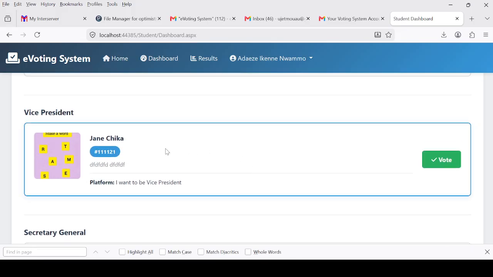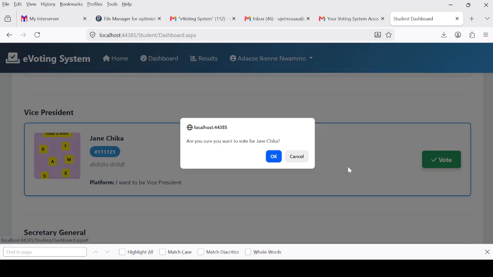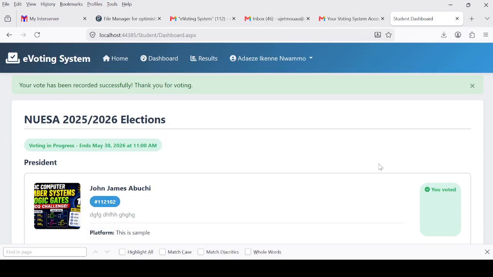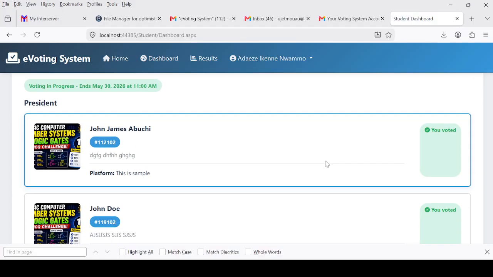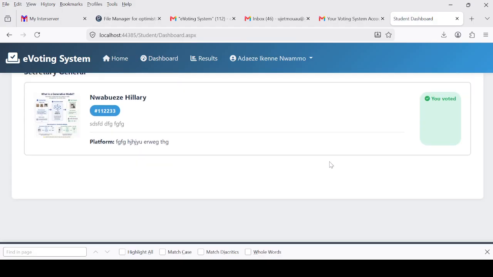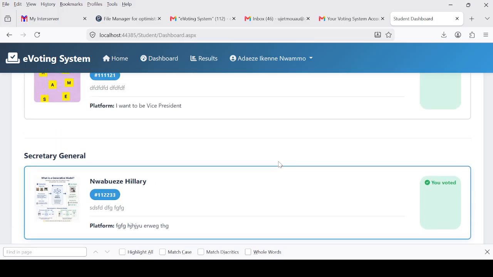This person is the only person contesting, Jane Chika, as the vice president. So I will vote. I'll go ahead and vote for the Secretary General, Mwabweze. Votes. And that's all. I have voted. And that is all.